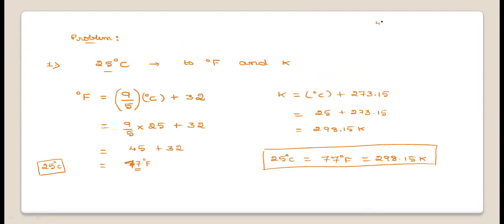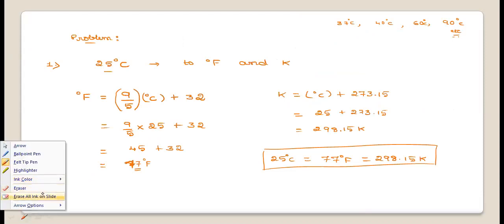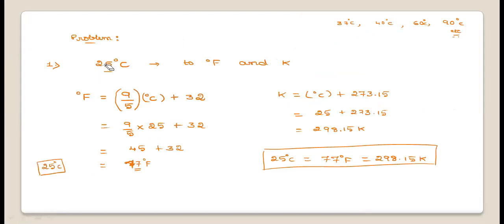Similarly, you try a few more. You can try 40 degrees Celsius, the body temperature 37 degrees Celsius, 60 degrees Celsius, 90 degrees Celsius, etc. At least 3 to 4 you try to practice. Now I will take one more, just to solve if you have any doubts. If you have any doubts, you can solve that. So we'll take the second one.